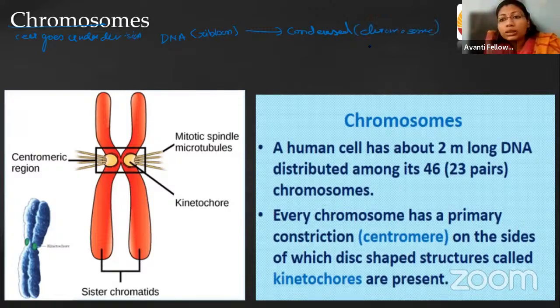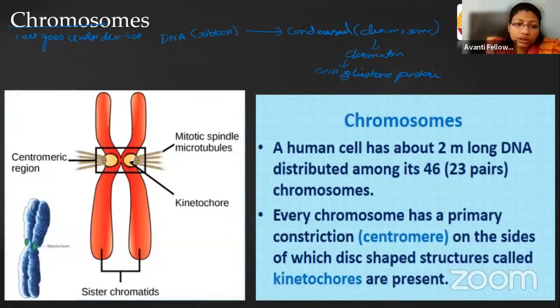So these chromosomes are made up of chromatin material. Chromatin material is DNA and the histone protein, which help in the condensation of DNA. And if you see the structure of a chromosome, there are two different structures. One, as you can see in the middle, is the centromere. The centromere has a protein plate surrounding it, which is known as the kinetochore, providing the attachment to the spindle fiber.